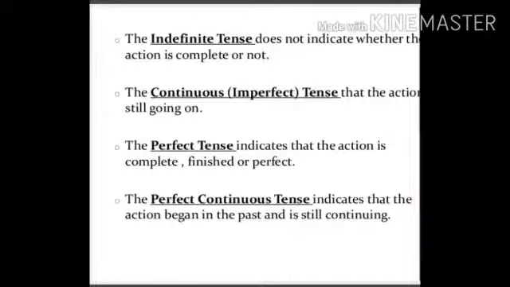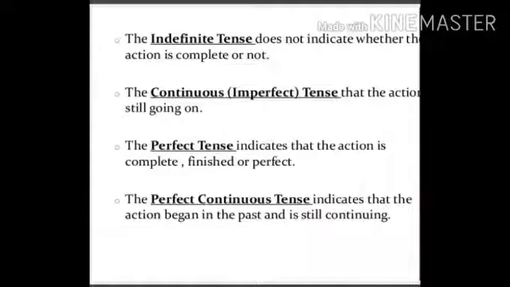Now, what do these four indicate? The indefinite tense. Indefinite does not give us definite information about the action, whether the action is completed or not. Continuous, as you can understand from the name, indicates the action that is continuously going on. Now come to the perfect tense. Perfect explains the action that is perfectly done, or you can say finished.